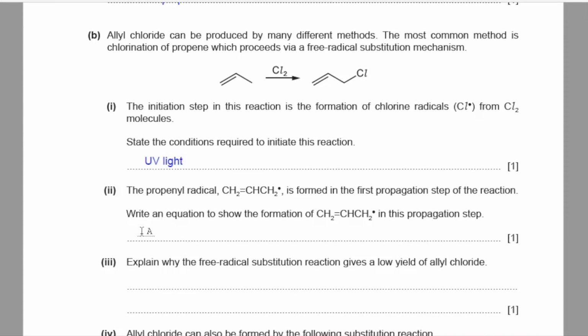So one chlorine radical, which is forming in the first initiation step, will now be reacting with our reactant, that is propene, and will be forming one of the products and a radical. So chlorine radical reacting with propene will be forming one of the products, which is HCl plus propenyl radical.